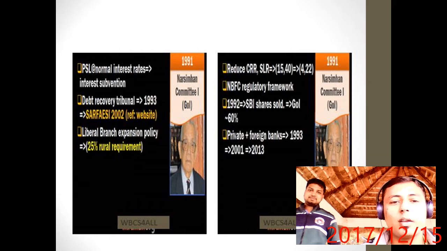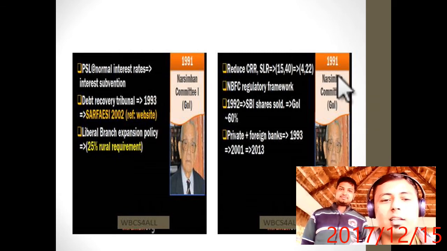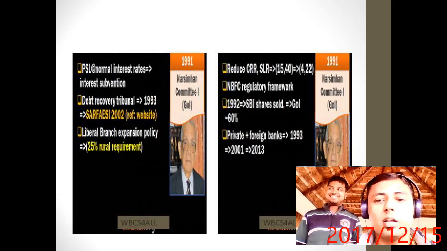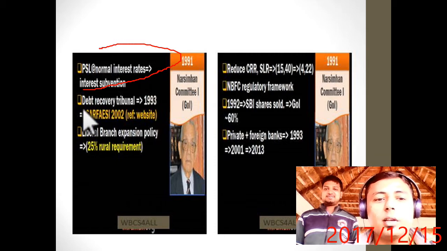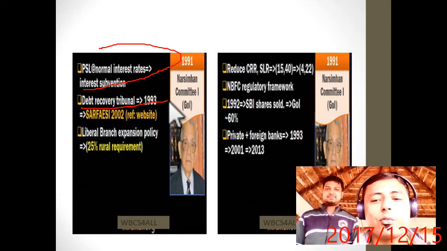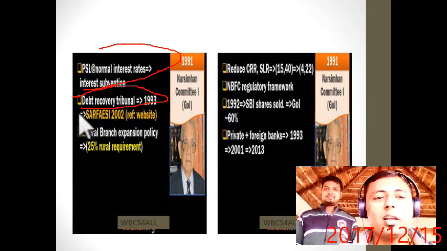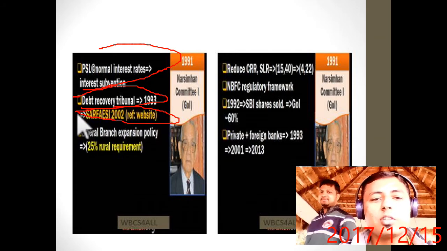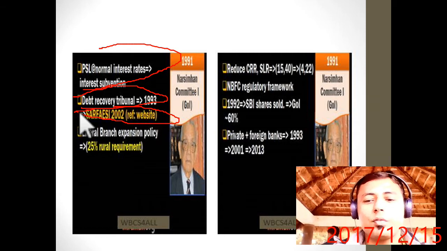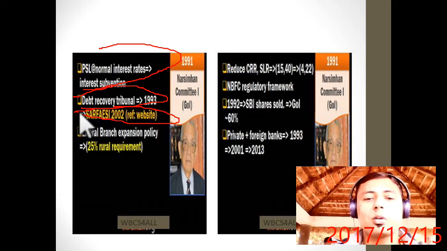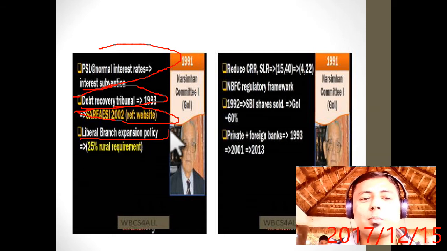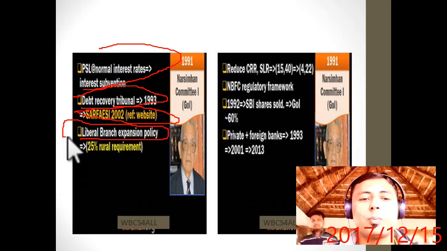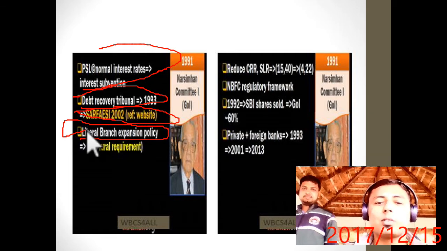Now moving ahead. Apart from that, what are the other recommendations? The PSL, according to Narasimhan, should be at the nominal interest rate, that is, the interest subversion should not be given. Debt recovery tribunal, that is, there should be a recovery tribunal in 1993, and accordingly the SARFAESI Act was introduced. According to the Act, if you do not pay the money, the bank will attach your property and auction it.